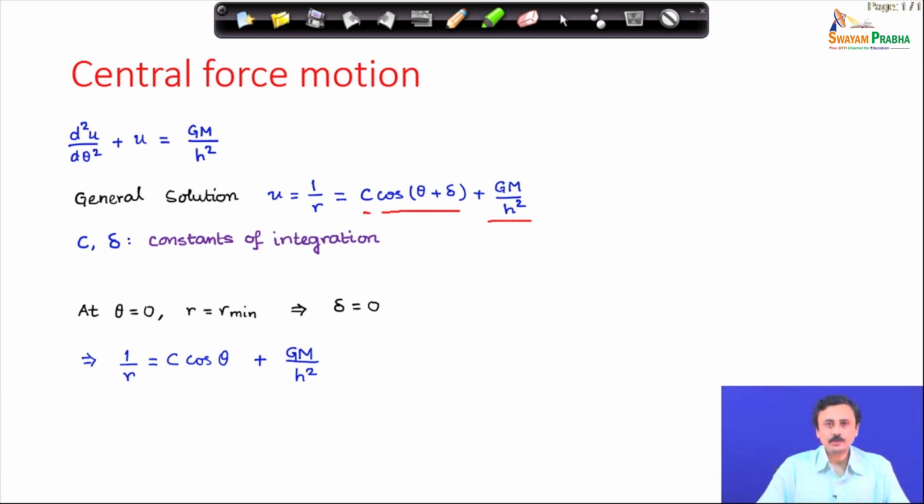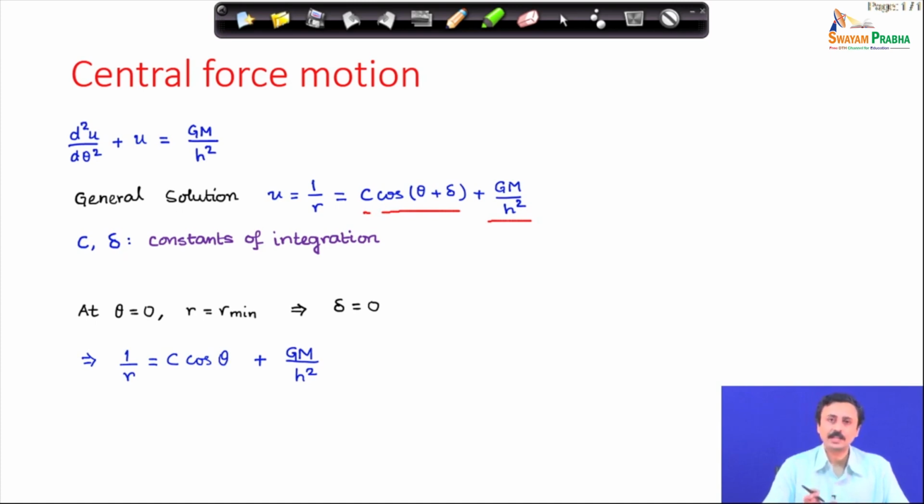At theta equal to 0, we will consider r as r min. You remember that u is 1 over r. We have solved the differential equation in u, and u is 1 over r, the radial coordinate. Now, we are going to set the phase delta by demanding that at theta equal to 0, r is r min.